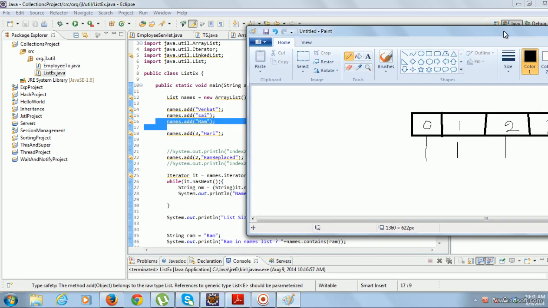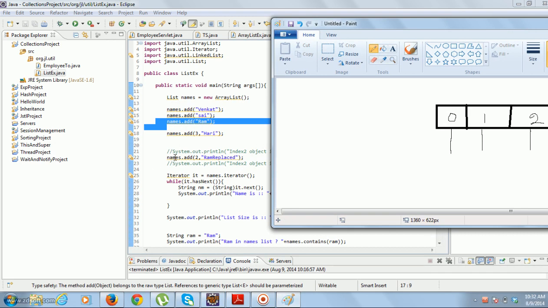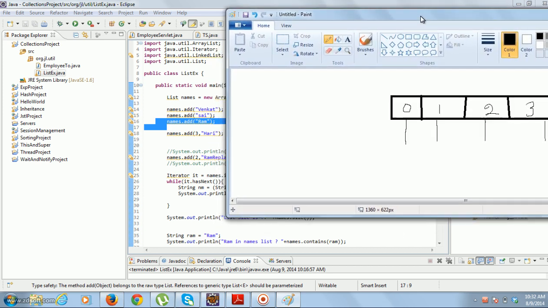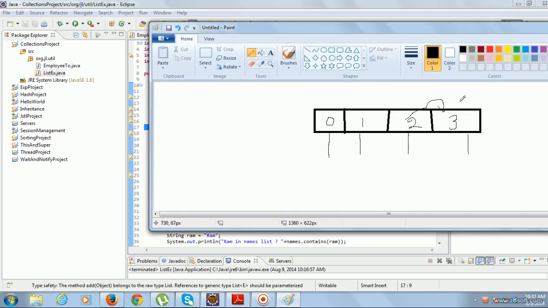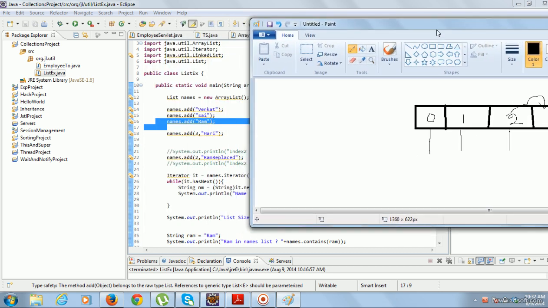Now what will happen if I add a new object at index 2? Right now, what is the object at index 2? Ram is the object. If I add another object at this index, this 2 will become 3, 3 will be moved to the 4th position, and the new object you are adding will be added at the second index.